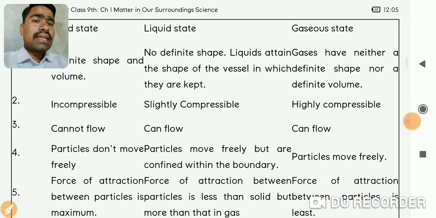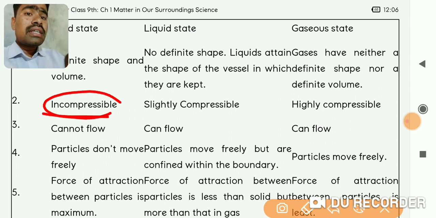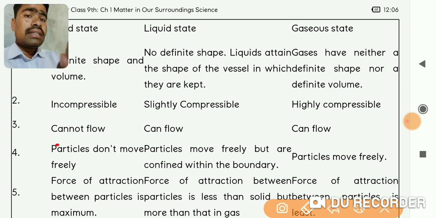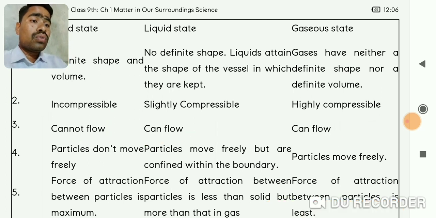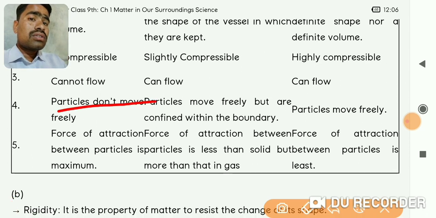So let's go to the second, compressibility. If you see the compressibility, solids are incompressible, liquids are slightly compressible, and gases are highly compressible. Next is fluidity: solids cannot flow, liquids can flow, and gases can also flow.